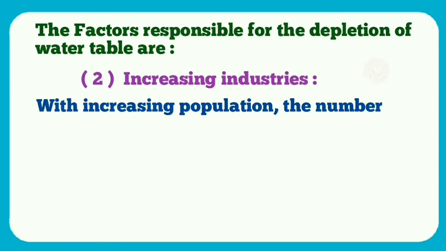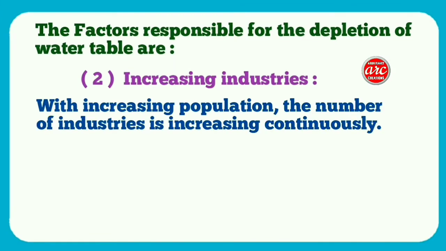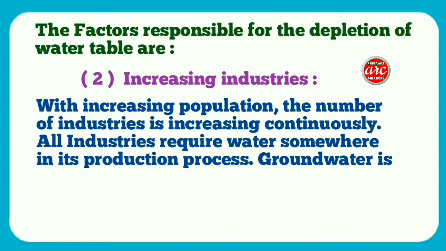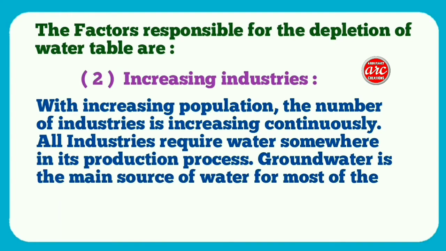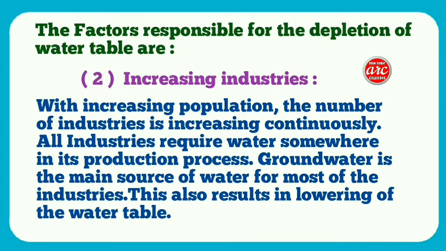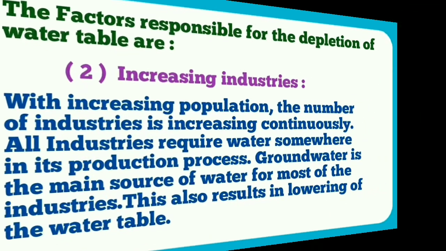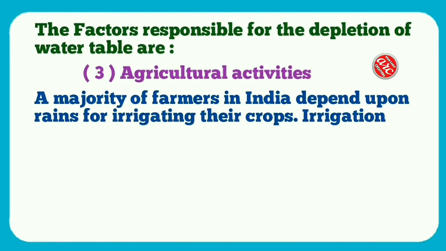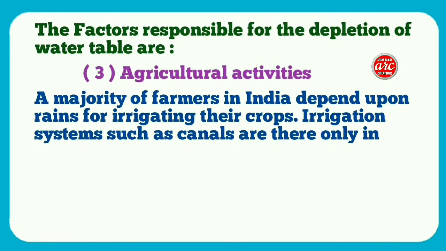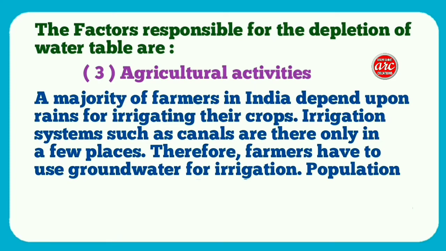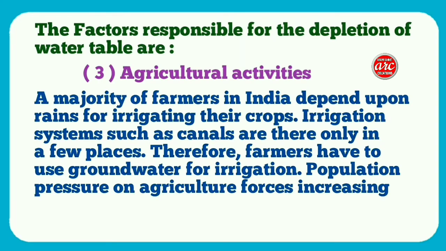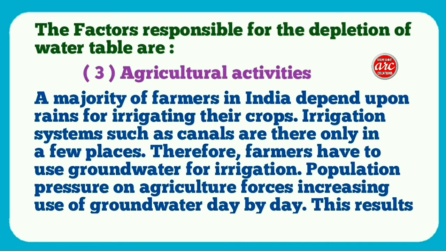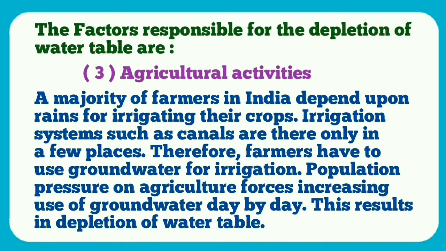Number 2. Increasing industries. With increasing population, the number of industries is increasing continuously. All industries require water somewhere in their production process. Groundwater is the main source of water for most of the industries. This also results in lowering of the water table. Number 3. Agricultural activities. A majority of farmers in India depend upon rains for irrigating their crops. Irrigation systems such as canals are there only in a few places. Therefore, farmers have to use underground water for irrigation. Population pressure on agriculture forces increased use of groundwater day by day. This results in depletion of water table.